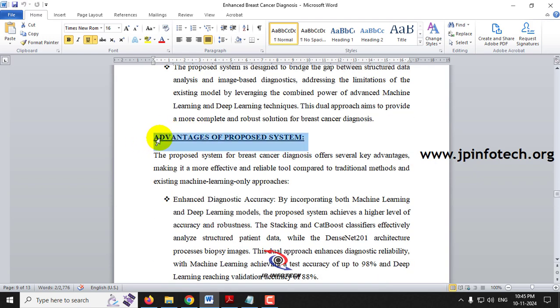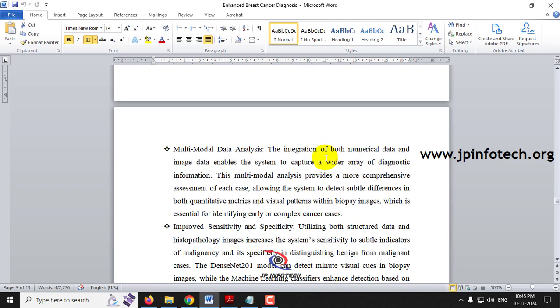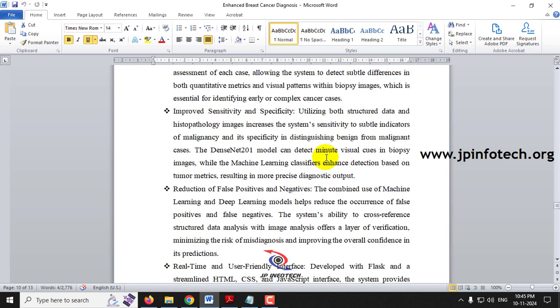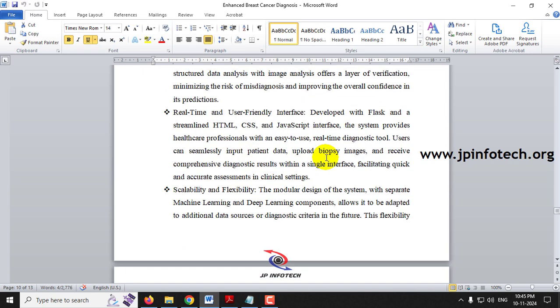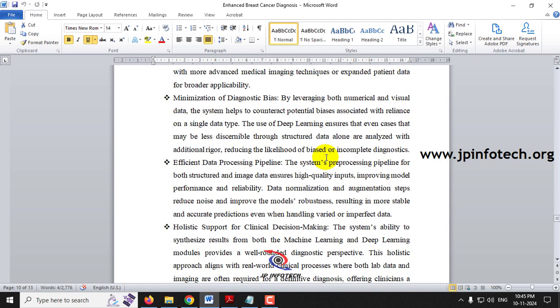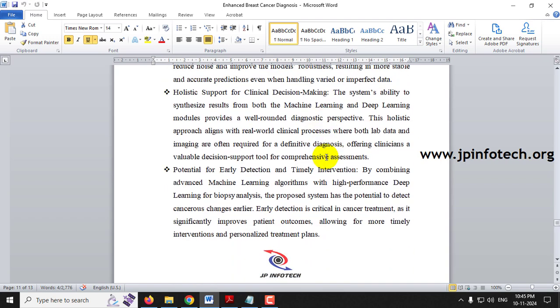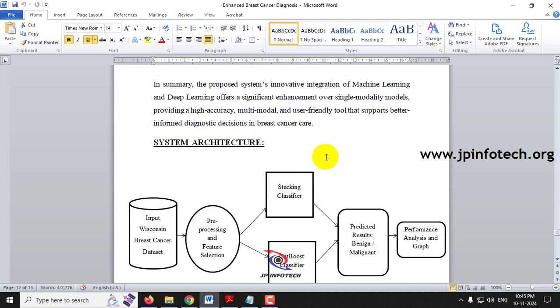Coming to the advantages of the proposed system, you can see enhanced diagnostic accuracy. We have achieved better accuracy than the base paper, and we have also implemented the image based, multimodal analysis using histopathological images. Other advantages are improved sensitivity and specificity, reduction of false positives and negatives, a real-time and user-friendly interface, scalability and flexibility, minimization of diagnostic bias, an efficient data processing pipeline, and the potential for early detection and timely intervention. These details have been summarized in the advantages of the proposed system.